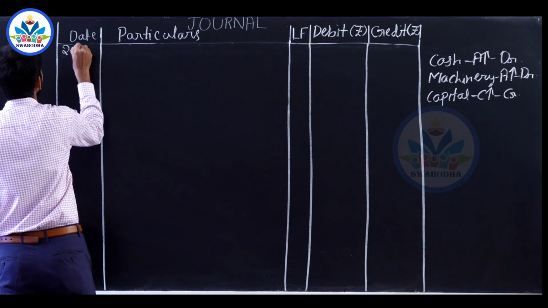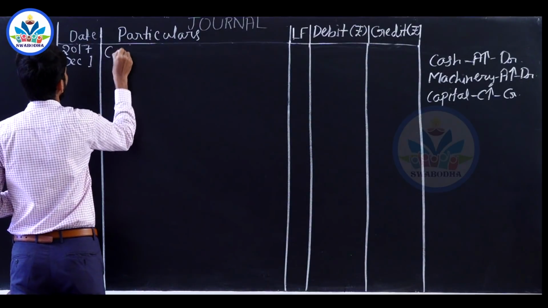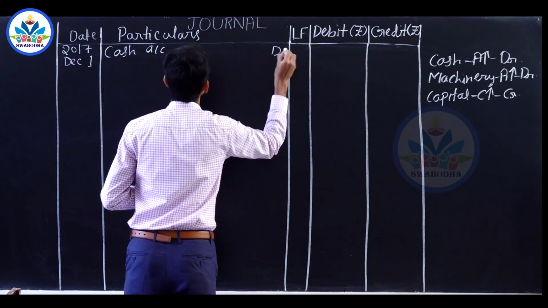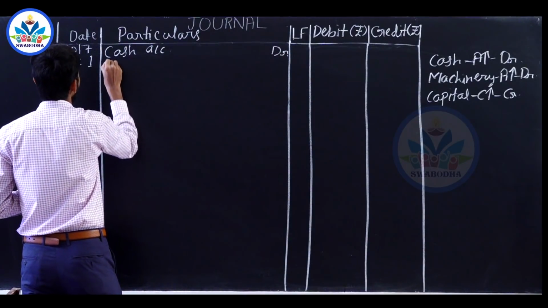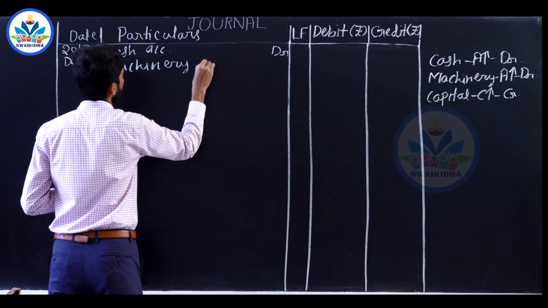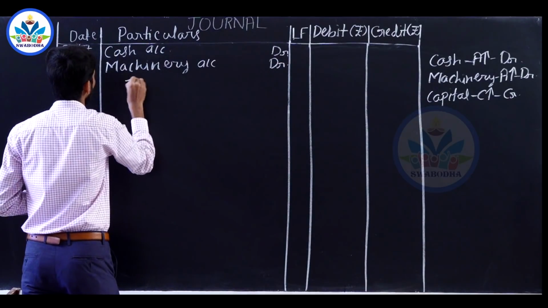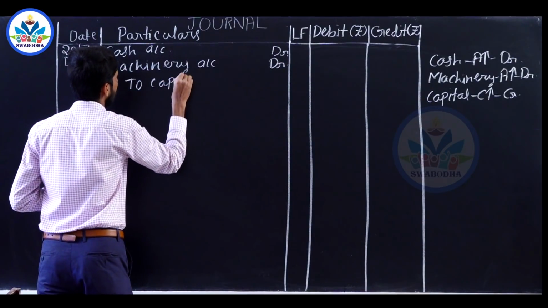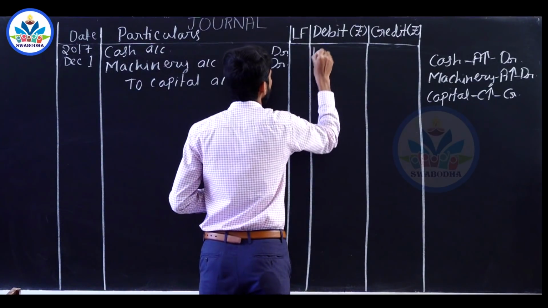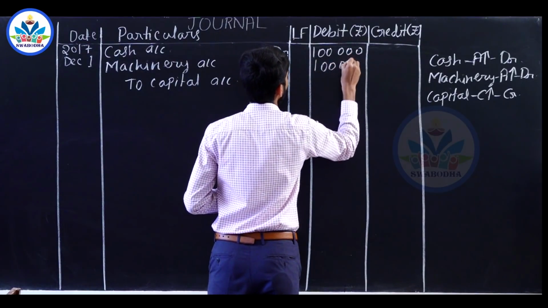2017, December 1st, entry is cash account debited, machinery account debited to capital account. Amount of cash invested is 1 lakh rupees. Amount of machinery is also 1 lakh rupees.